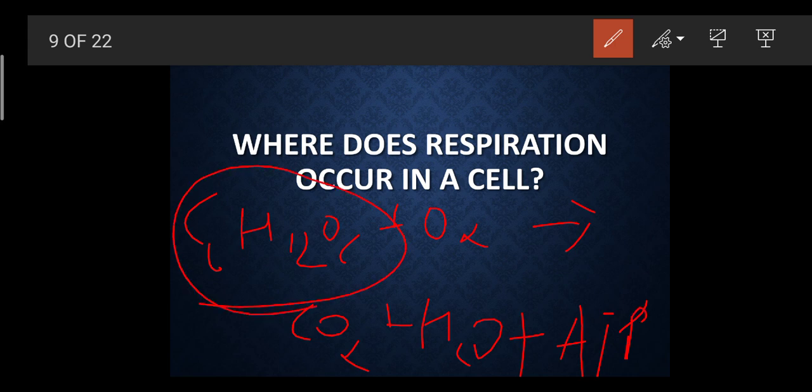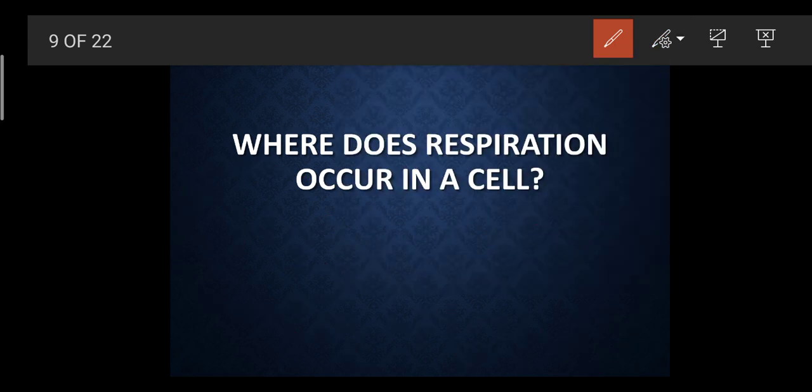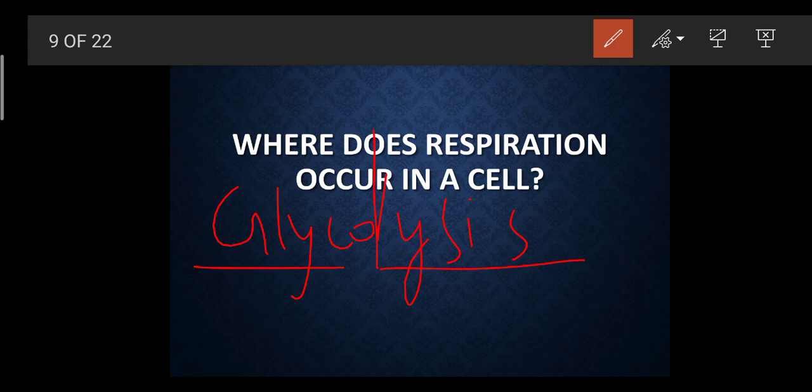So in the first step, there was a breaking down of the glucose. And where was this breaking down of the glucose happening? In the cytoplasmic region. So this breaking down of glucose is also called glycolysis. The word glyco means glucose and lysis means breakdown. We have already heard the word electrolysis. Electro means electricity and lysis means breakdown. So here glycolysis means the breaking down of the glucose was happening inside this cytoplasm.